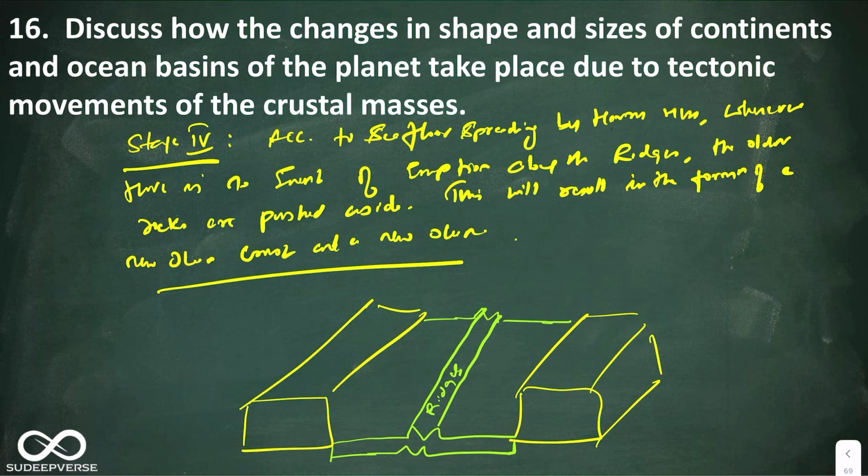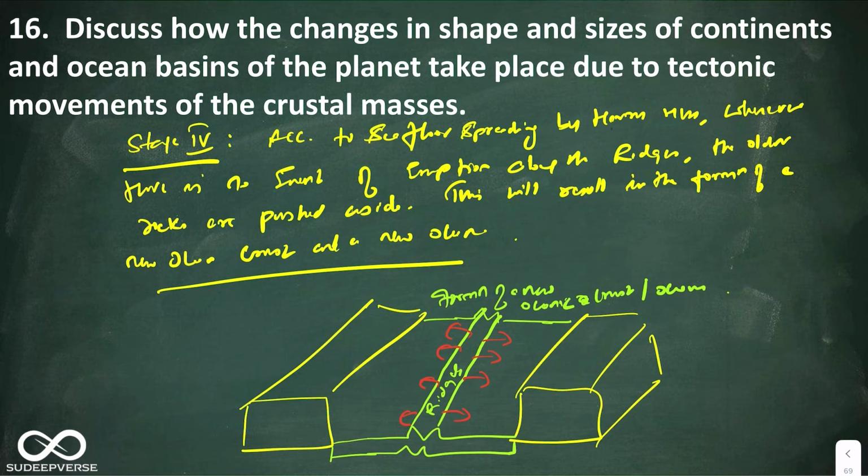So from this ridge, whenever there is an eruption that happens, the newer eruption will always push the older rocks aside. This will result in the formation of a new oceanic crust, or oceans. So look at this. This is what happens along the diverging plate boundary.